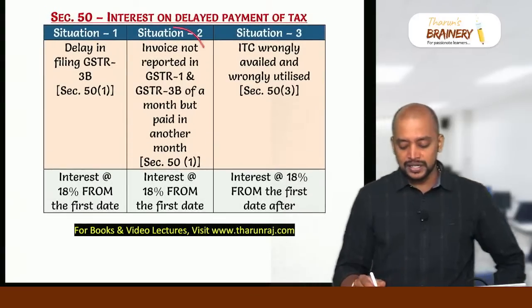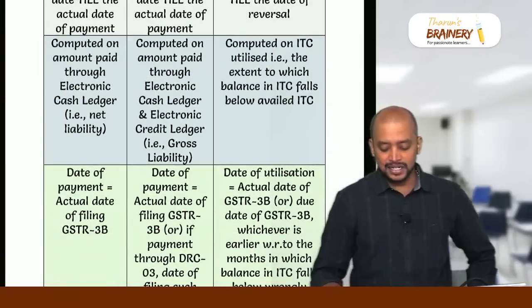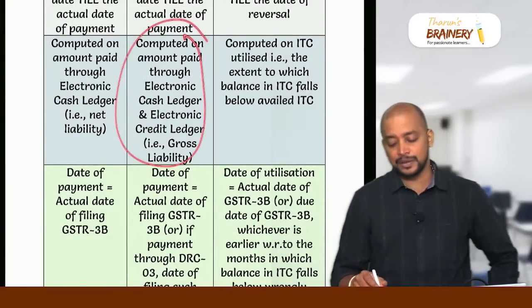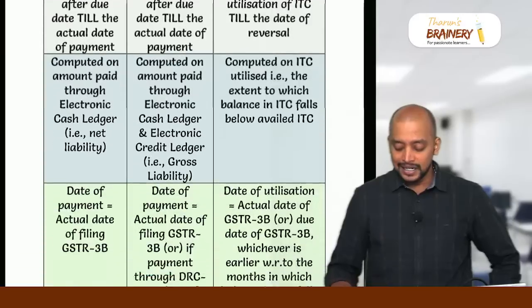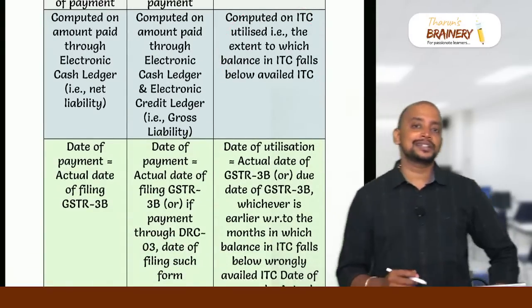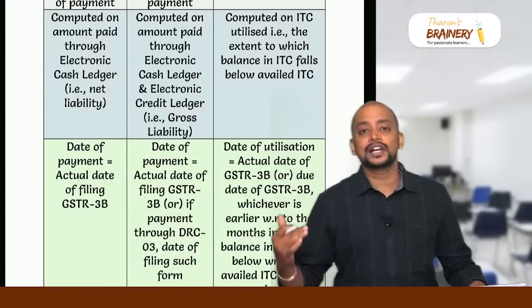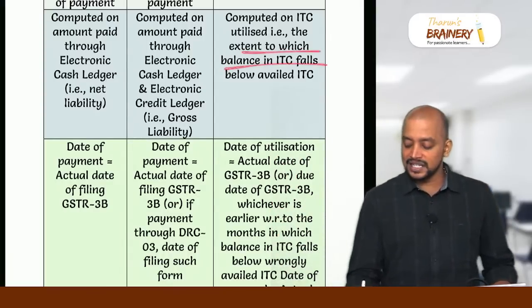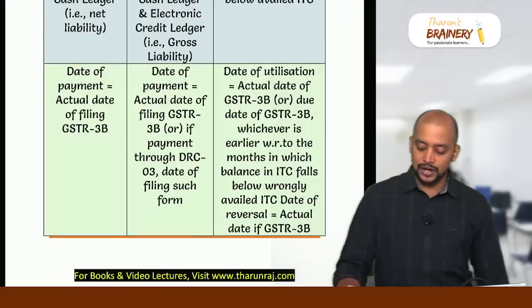Suppose if invoice not reported in a particular month but paid in another month, then interest will be computed on the gross liability. Whereas in case of ITC wrongly availed and utilized, interest is computed only on the ITC utilized. What is the meaning of ITC utilized? That month in which the balance in ITC falls below wrongly availed ITC. Balance in ITC falls below availed ITC. So that is known as utilized ITC. So there only it will be computed.